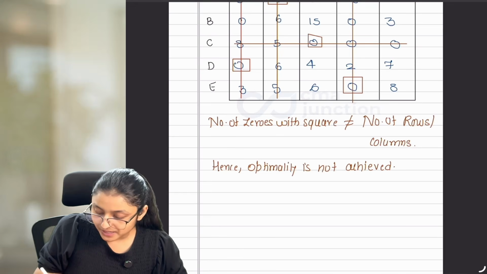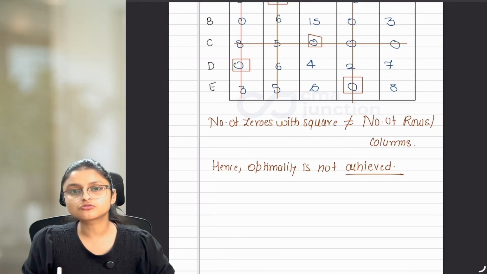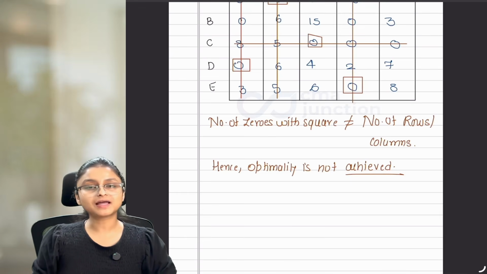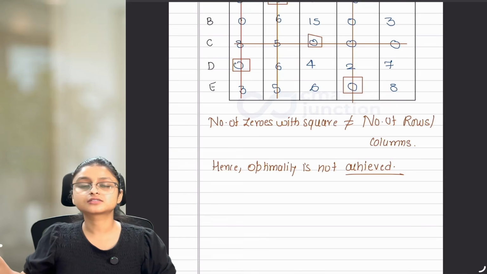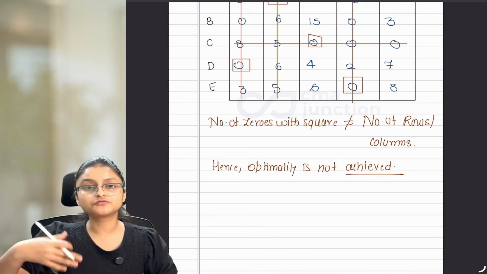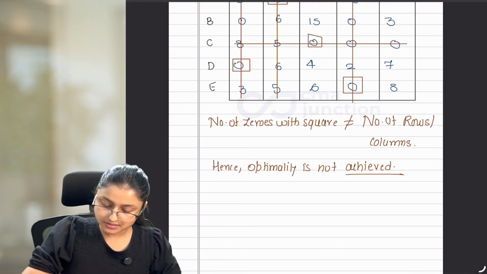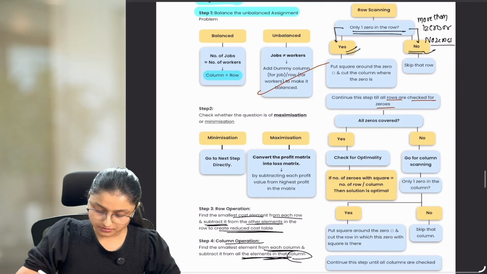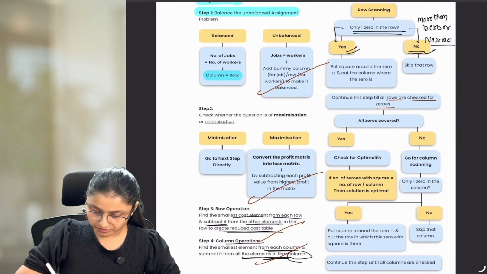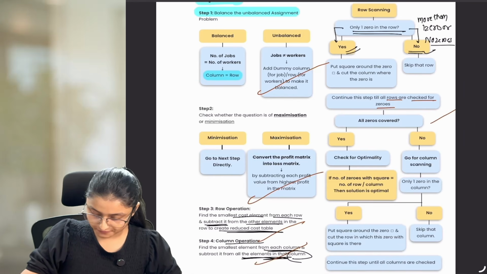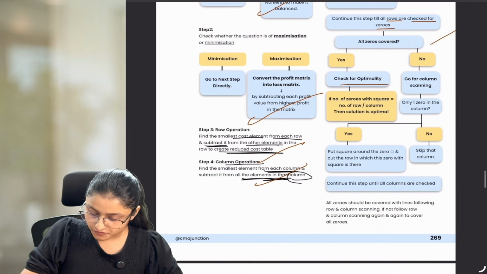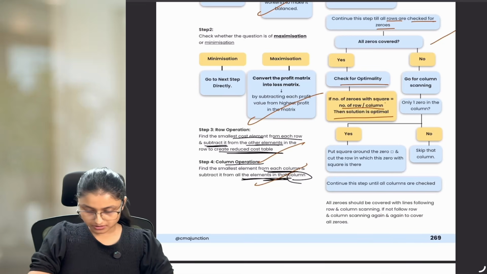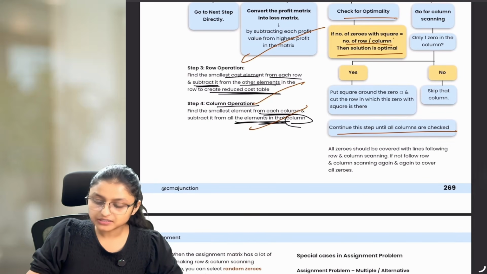Now, if optimality is not achieved, is your answer completed? No. You have to reach optimality. If you have not achieved optimality, then you need to continue solving this question. Now, how to solve this question if we didn't reach optimality? So, let's see the steps for the same. We have already seen step number 1, step number 2, step number 3 and step number 4. We have also seen step number 5, up to this point, that is check for optimality. If the number of zeros with square is equal to the number of rows or columns, then the solution is optimal.